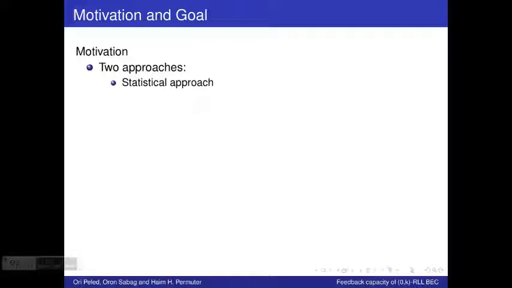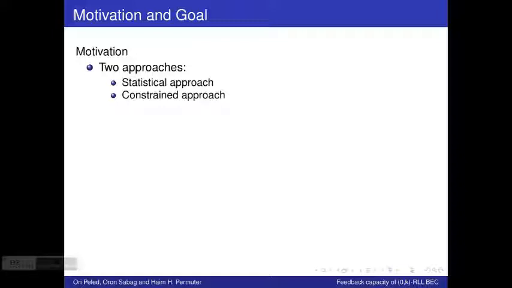The second approach, I'd like to call the constraint approach, is where we study the channel and notice that if we manage to avoid certain input patterns in the input to the channel, then it in fact becomes a noise-free channel. In our research, we wanted to combine these two approaches by having a simple binary erasure channel as a model for a noisy channel and using an RLL constraint for the input to the channel.